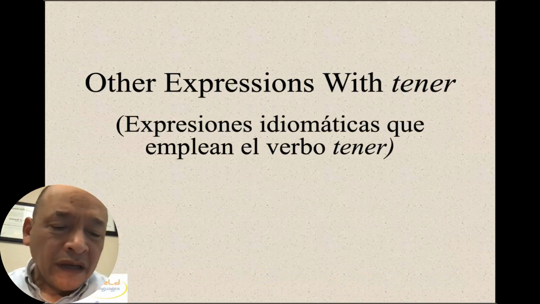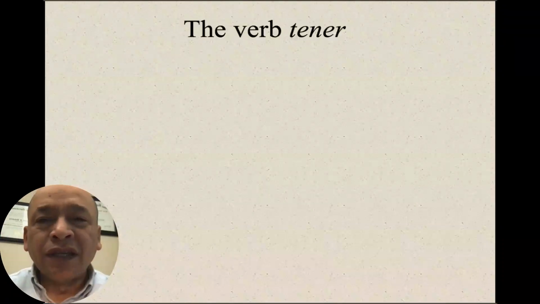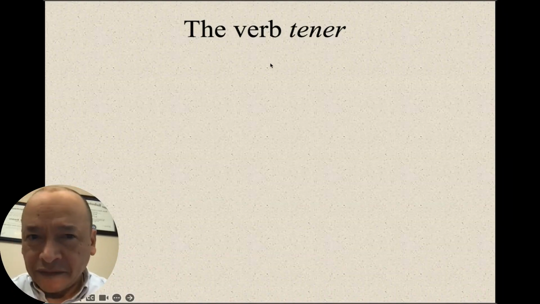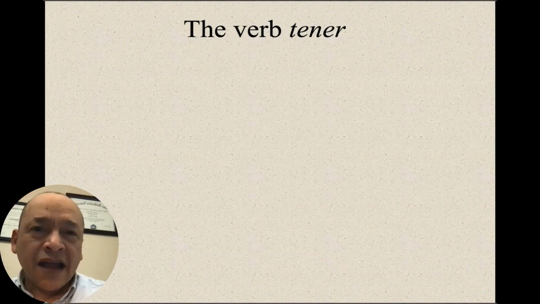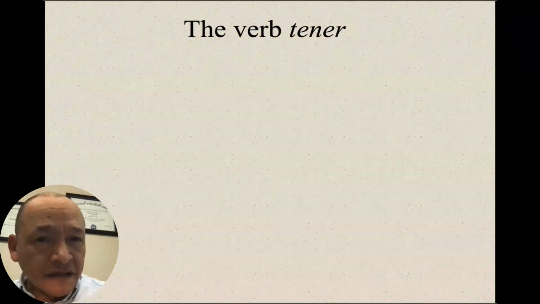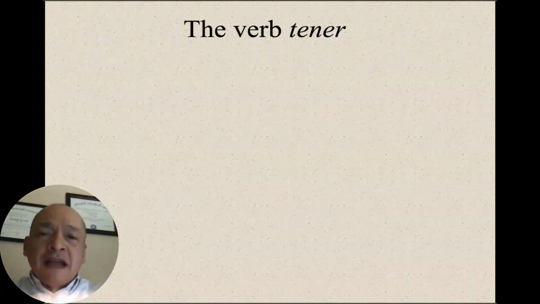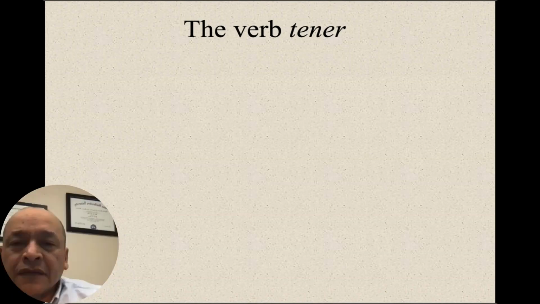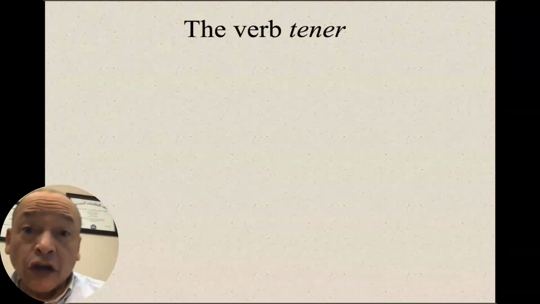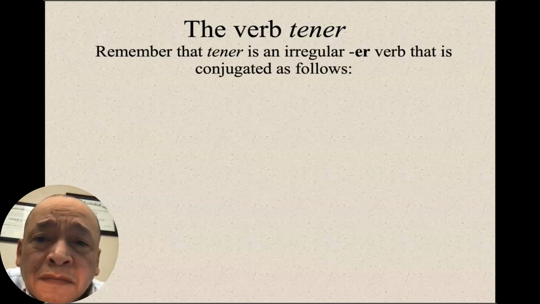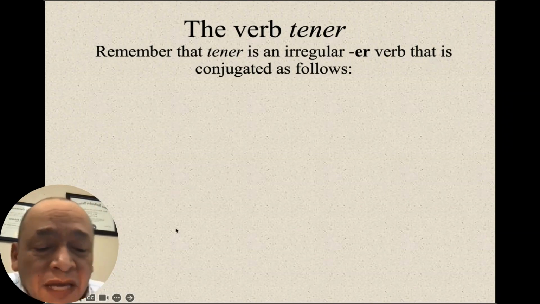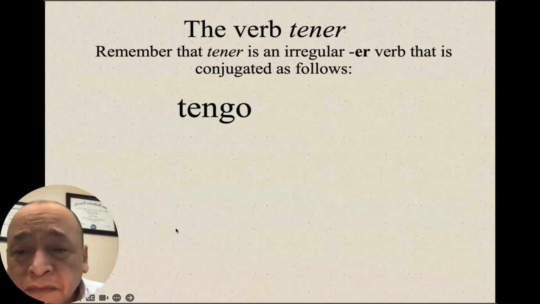So, el verbo tener means to have. Like I have two sisters. I have an office. I have a car. So, remember, tener is irregular. It's an ER verb and is conjugated as follows.